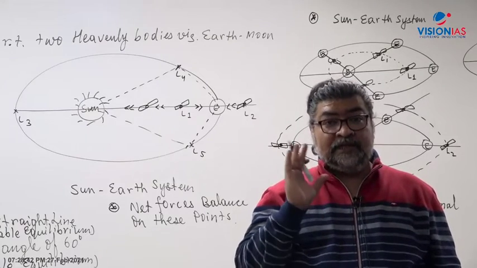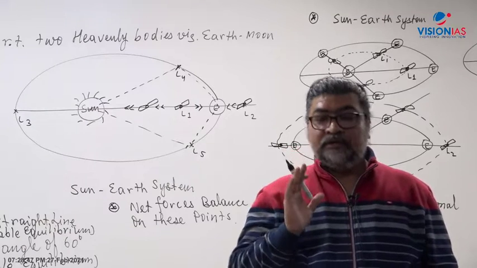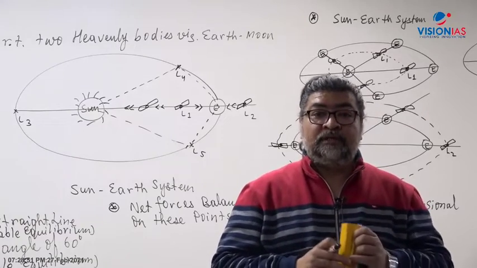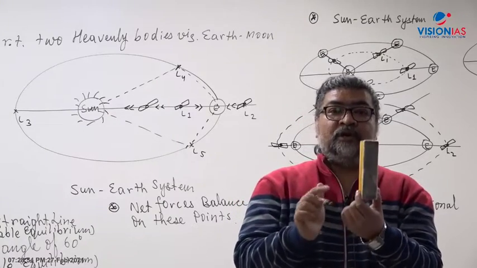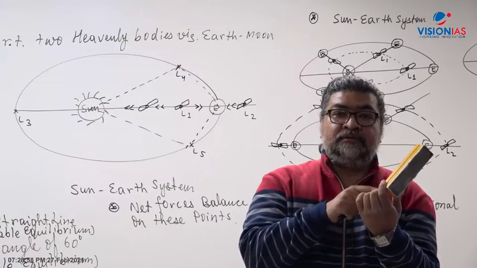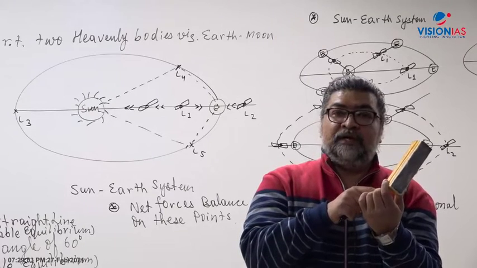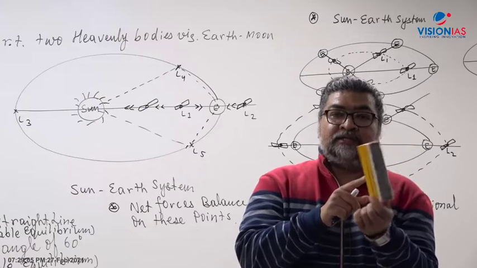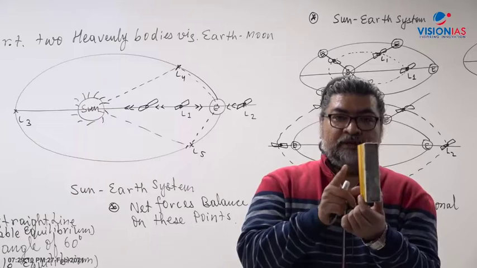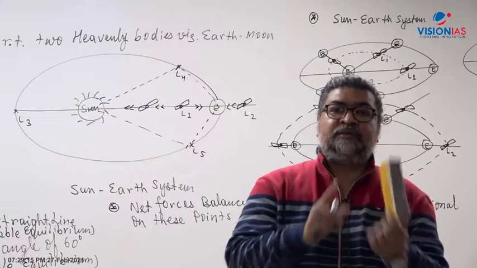If you have gone to class 9th standard you would have read about equilibrium. There is something like a Bobo doll, for example, a doll which is heavier at the base, and if you give a jerk here, it remains like this. But let's say you give a force here and it comes back. This is called stable equilibrium. If you give a force here, it comes back. It is stable. But if it doesn't come back, it is unstable.